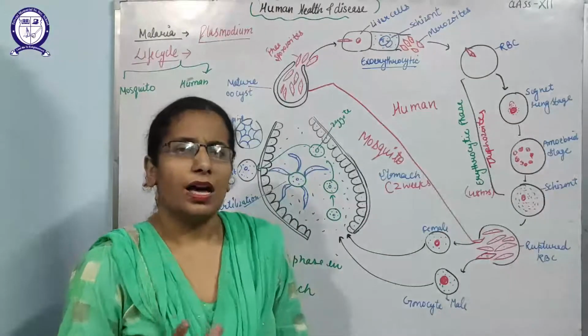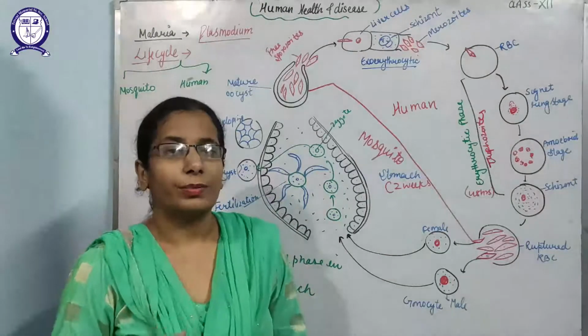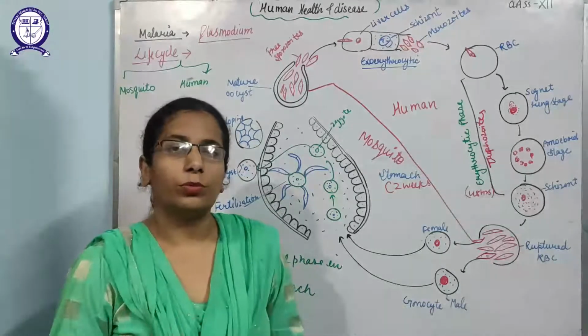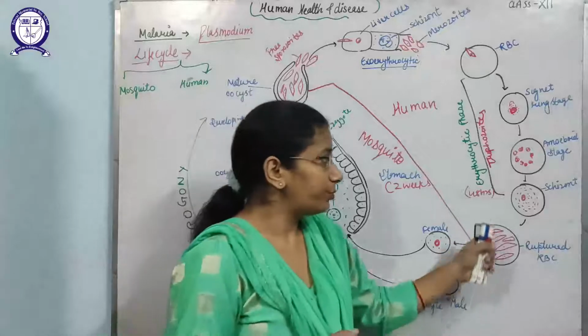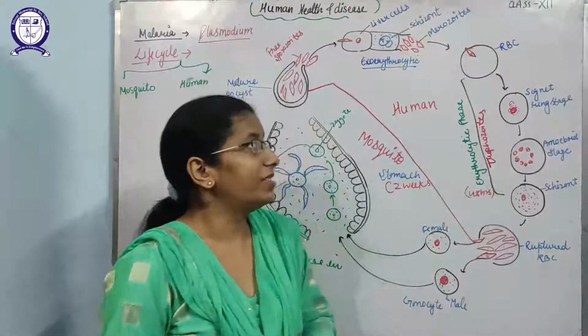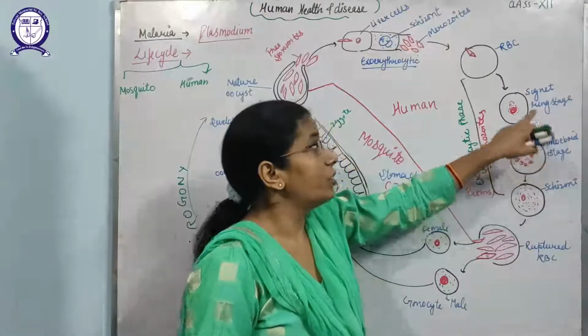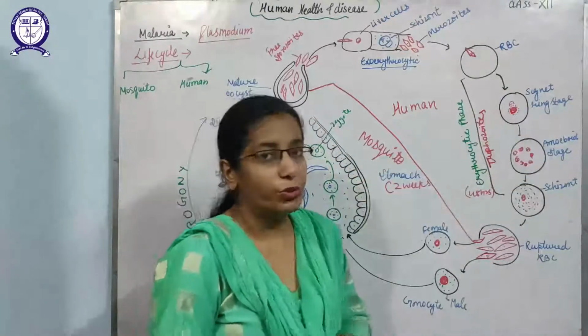As you know, RBCs have a red pigment, the respiratory pigment known as hemoglobin, and that hemoglobin is broken down with the help of these signet stages, or we can say with the help of these trophozoites.